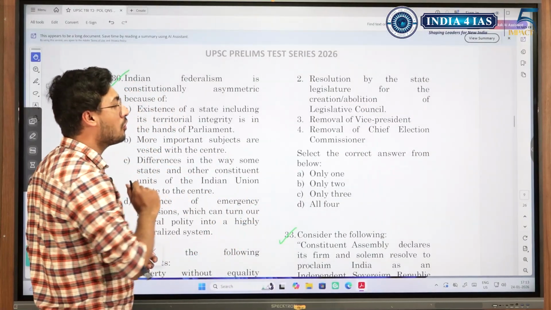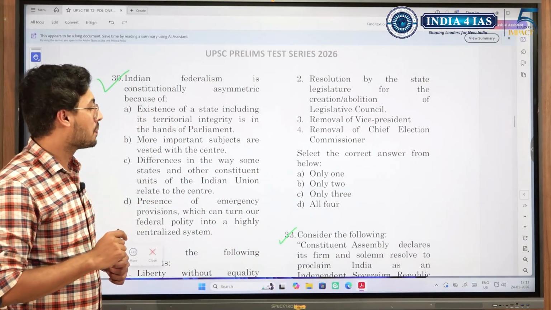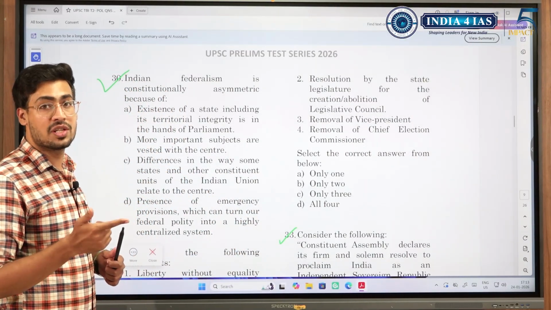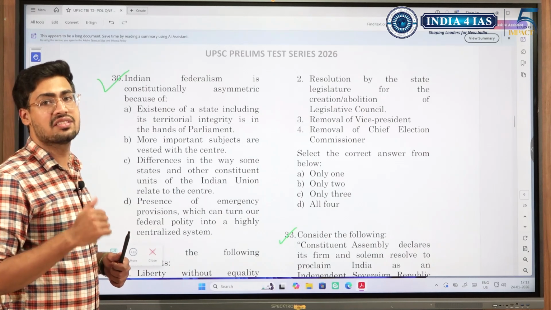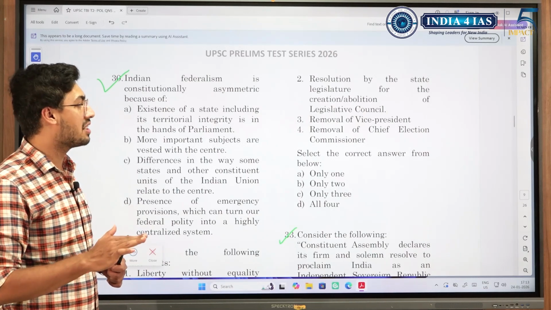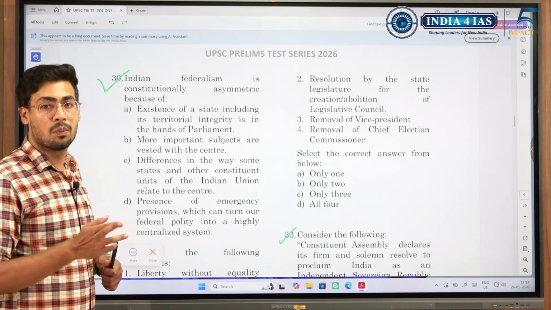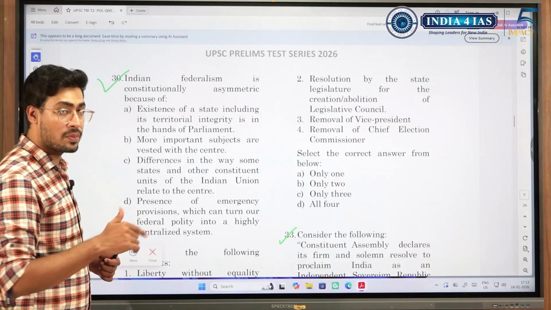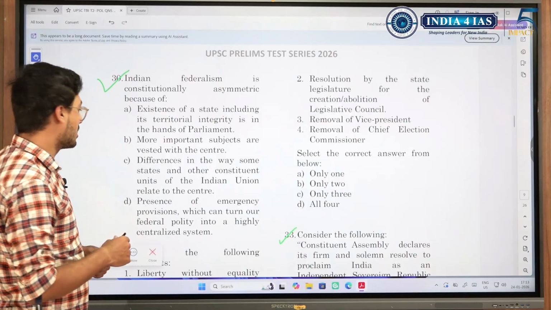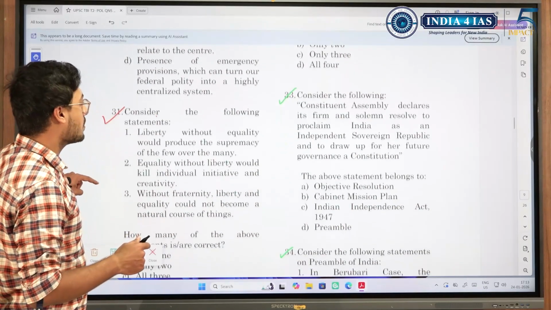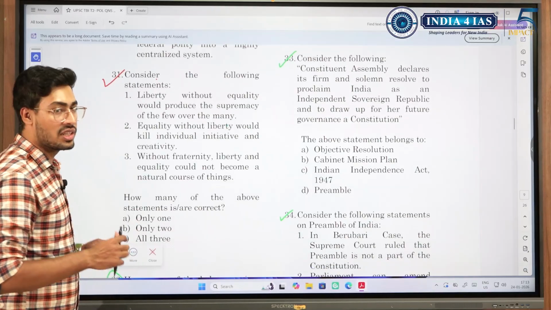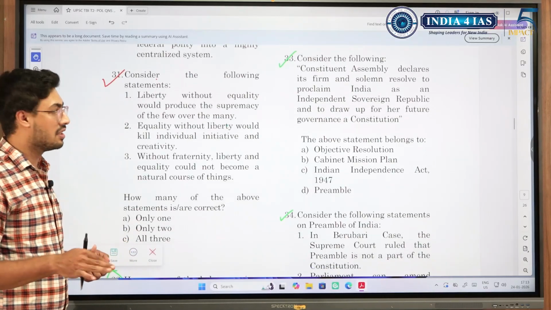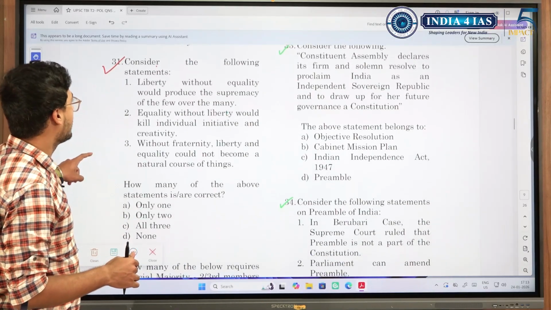And in case of removal of vice president, there is another special provision. First, there should be effective majority in Rajya Sabha. Only if Rajya Sabha initiates the motion for vice president removal can he be removed later by the Lok Sabha. The Lok Sabha by itself cannot initiate the motion because the Rajya Sabha enjoys certain special rights with respect to the Lok Sabha. There are around 5 rights and I hope you are aware of it.